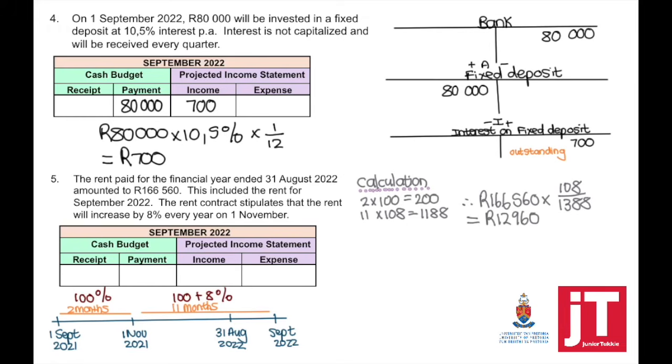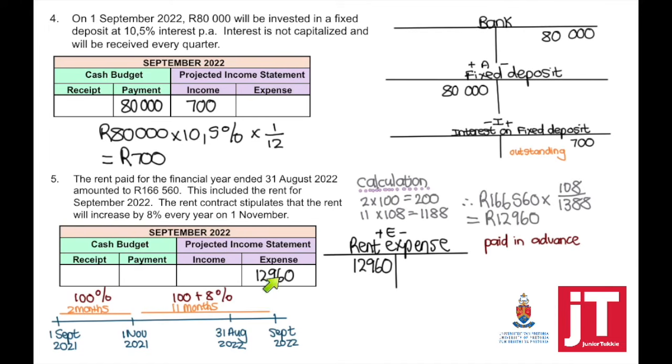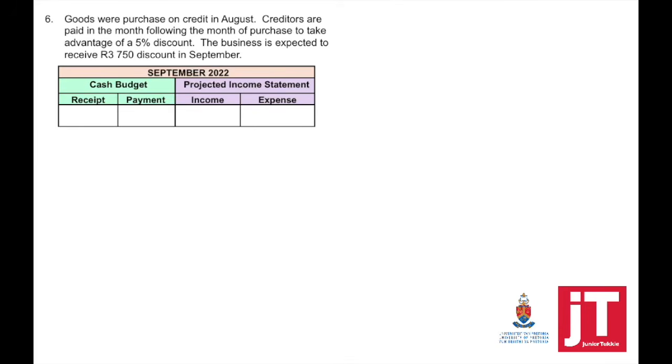So what goes where? The rent was paid in advance, so we cannot indicate it in our cash budget as an expected payment for September. But this is an expense which will be in our projected income statement, 12,960 for September 2022.